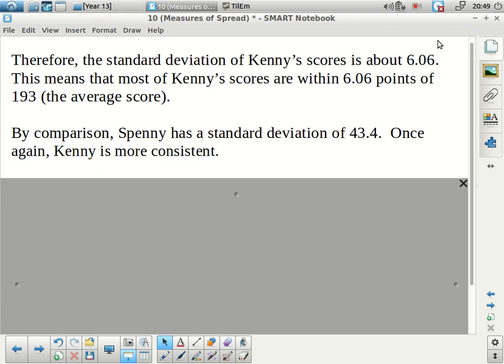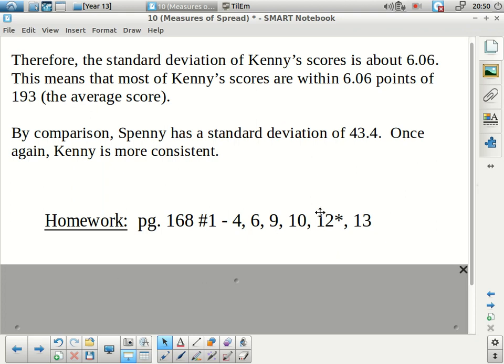So yeah, Spenny's is a lot higher, so that idea of consistency. Kenny's standard deviation is way lower, so his scores are much more consistent. They're closer to the average. In the next few days, we're going to be focusing a lot on standard deviation and how it shows up in certain distributions.